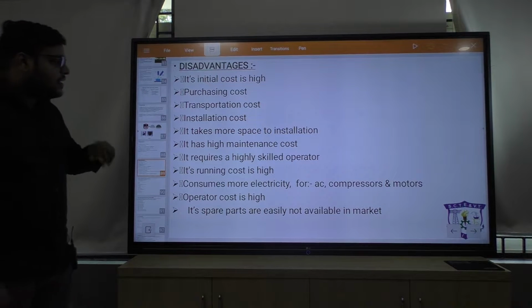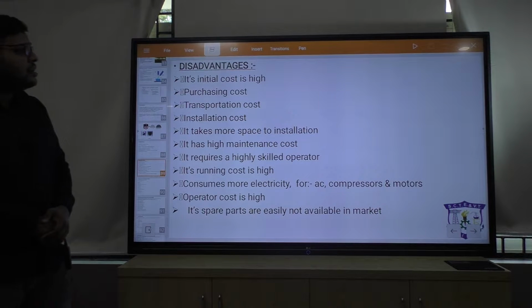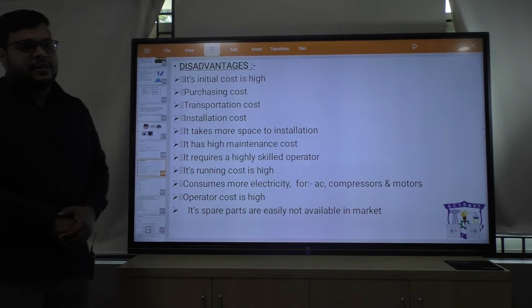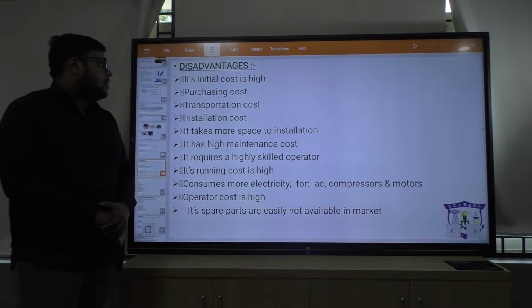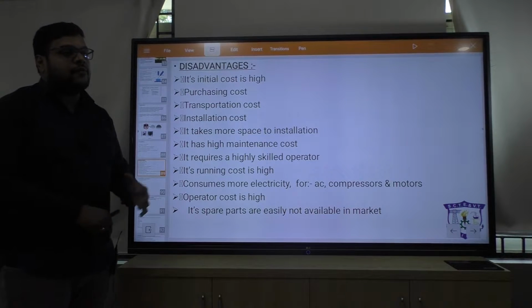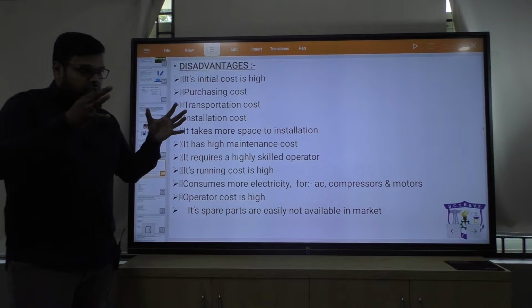Now what are the disadvantages? Its initial cost is high. Obviously we are using a CNC machine, so obviously its initial cost is high. Purchasing cost is high because we have to assemble here, we have to means